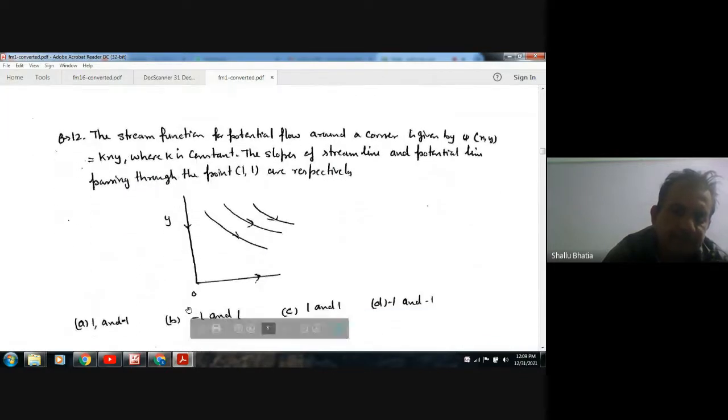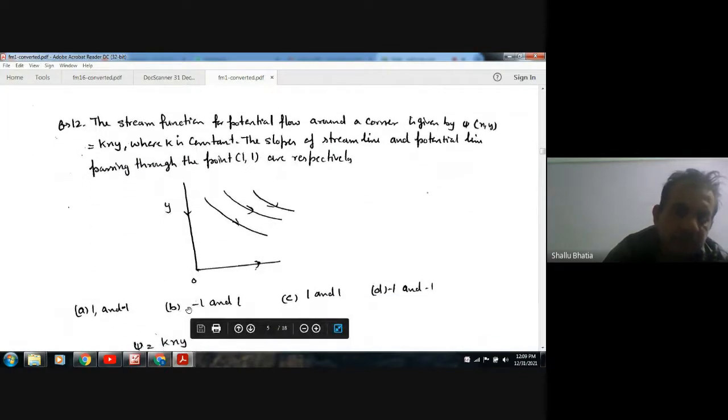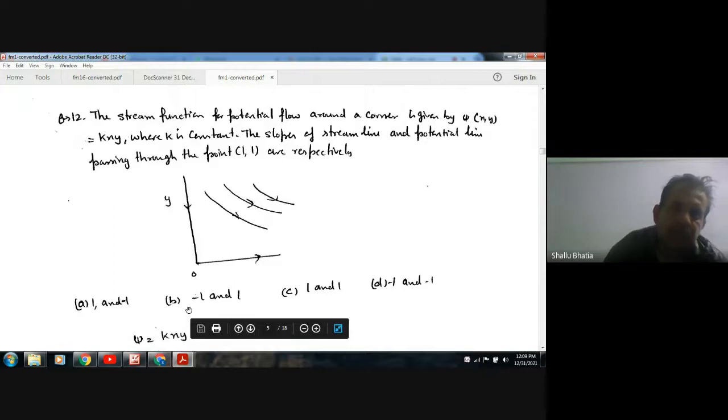Next, the stream function for a potential flow around a corner is given by psi equals kxy, where k is constant. The slopes of the streamline and potential line passing through point (1, 1) are respectively. So this is y, this is x, these are the lines.